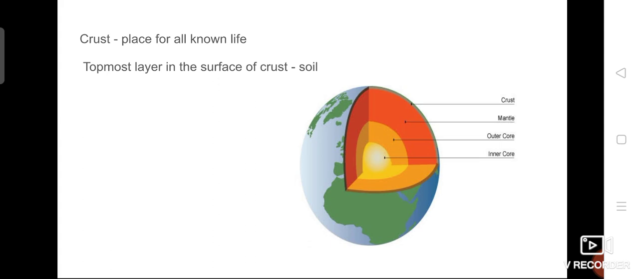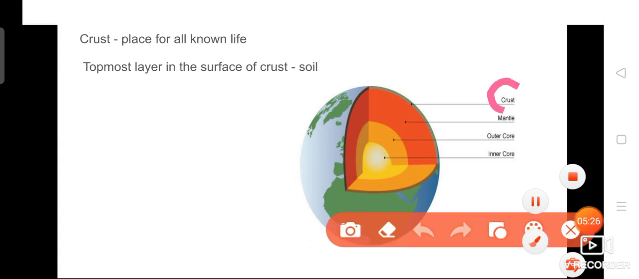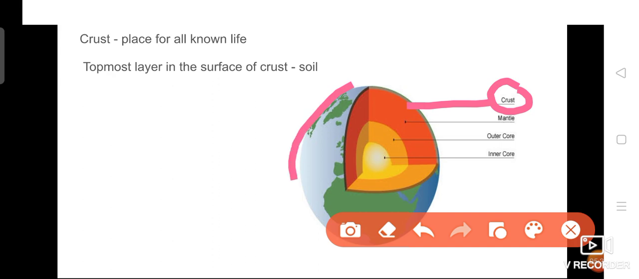So that surface of the earth is called crust. It was given here: crust, that is surface, because we people are living on the surface only, isn't it? And if you see, the innermost layer is called what? Core. The innermost layer of the earth is called core. Okay, so where we can live, we are living in the crust area.